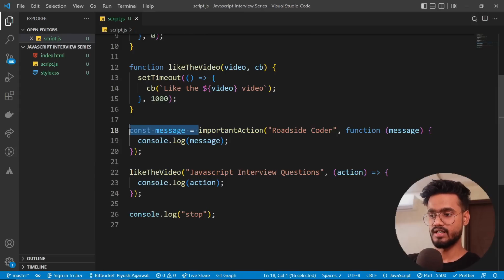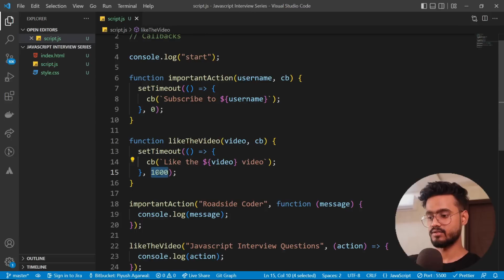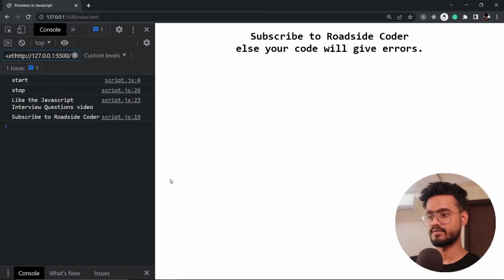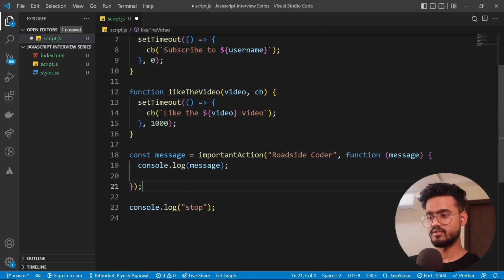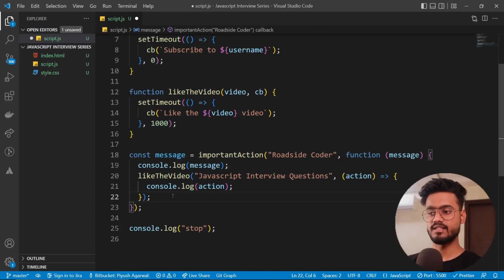Let me remove this part, we don't need it anymore. Yeah, so let's say this has 500 milliseconds and this has 1000 milliseconds. So this will be executed first. See, like that. So that is what we're trying to achieve over here, and callbacks help us achieve just that.